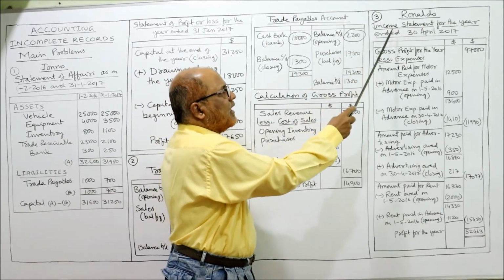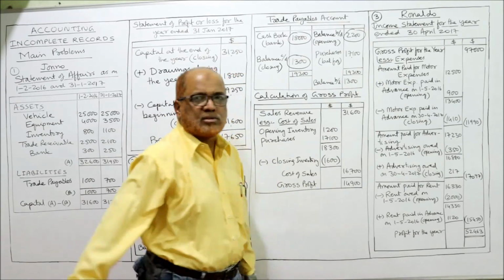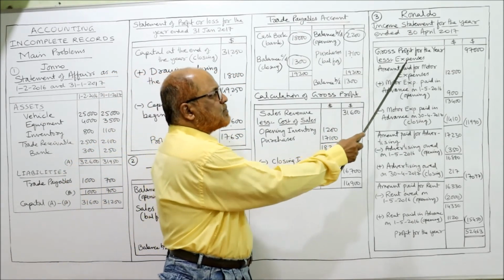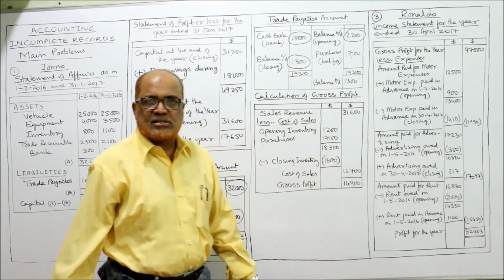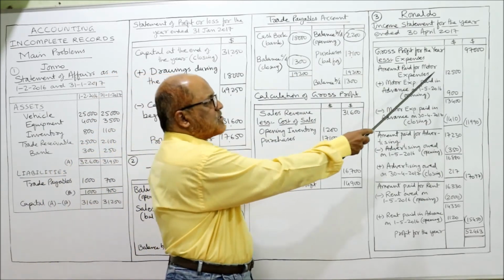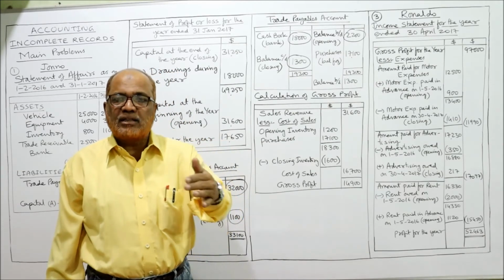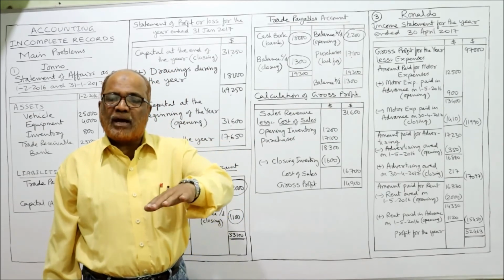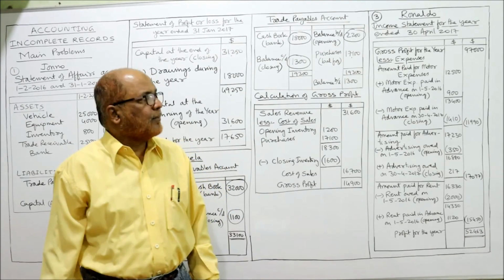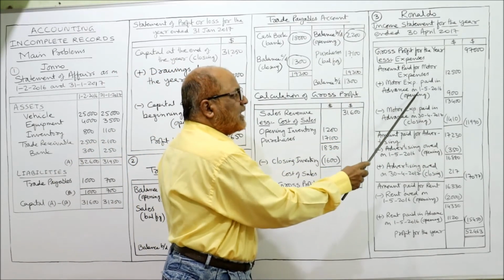See here, Ronaldo. Income statement for the year ended 30th April 2017. Gross profit is given, 97,000. To this we have to make the adjustments one by one. First of all, expenses. Amount paid for motor expenses is given in the problem, first line: 12,500. Now we have to make the adjustment. In the problem's last line it is given that some amount is paid in advance and some amount is outstanding, owed. So here motor expenses paid 12,500, add motor expenses paid in advance on